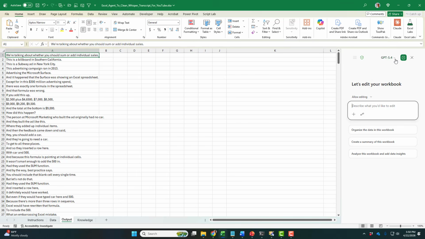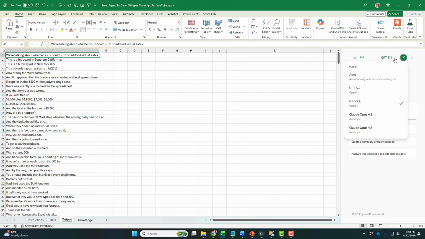A couple of things at the top. First off, we can choose which model to use, right? So in my organization, we've opted into Anthropic. Right now, Claude Opus 4.7 is the best. On the GDP Val benchmark, this is like 150 points better, like 1800 versus 1650 of GPT 5.2, which was the best model just a few weeks ago. All right, GPT 5.4 is just trailing Claude Opus 4.7 by 10 or 15. It's a near tie, right? So whether you choose this one or this one, it's going to be very close results.